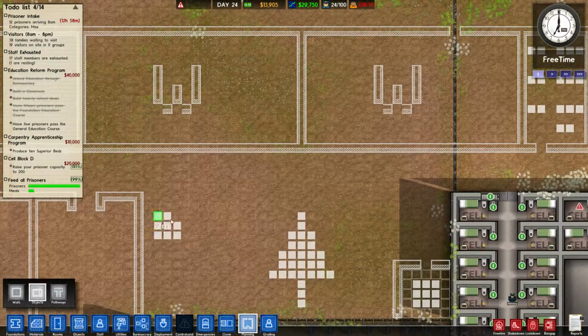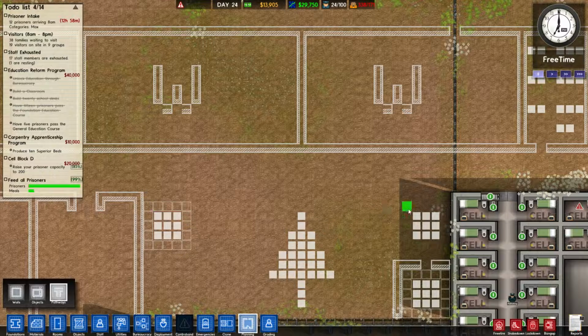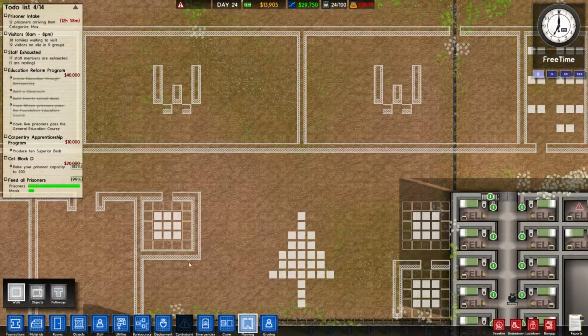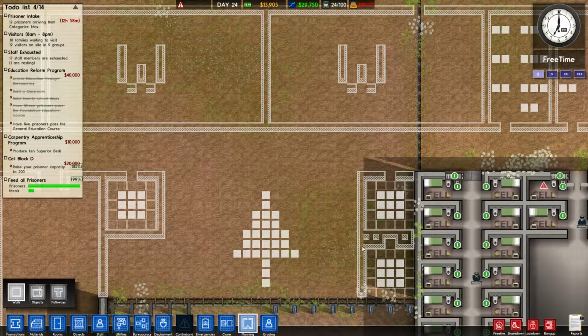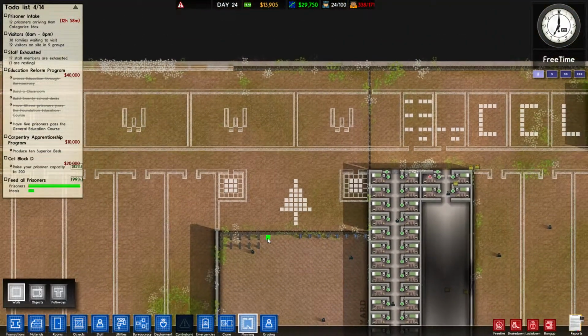It's not the right size. Come on now, don't be goofy on me. There we go, pathways. Okay, walls. And this will be forest.